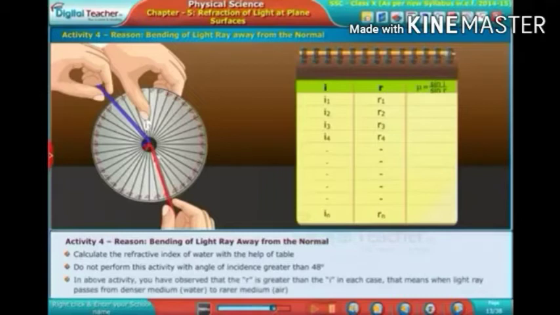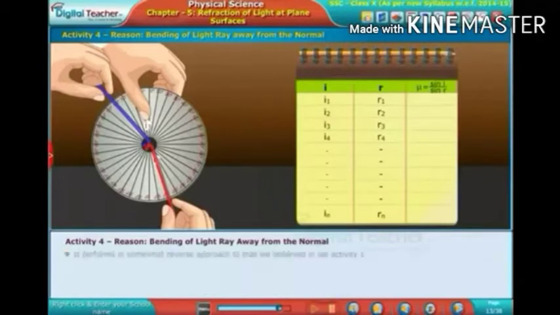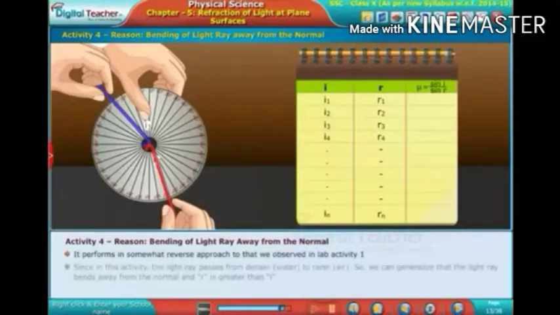In the above activity, you have observed that R is greater than I in each case. That means when a light ray passes from a denser medium, water, to a rarer medium, air, it behaves in somewhat the reverse way to what we observed in lab activity 1.